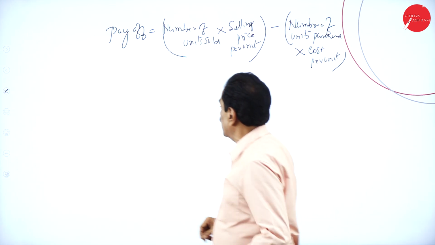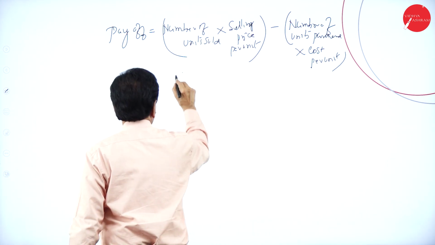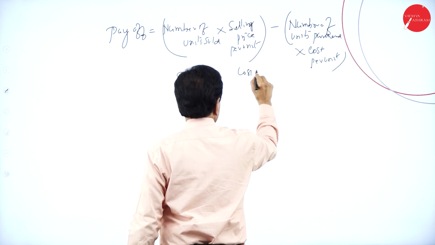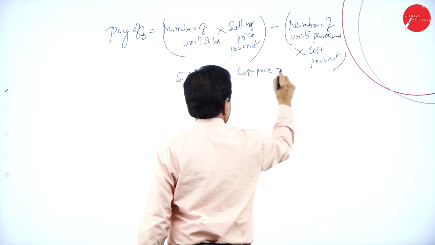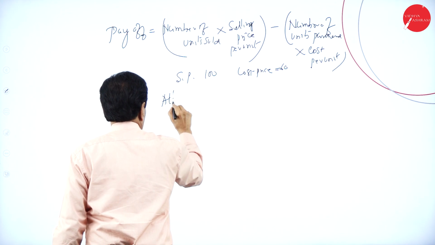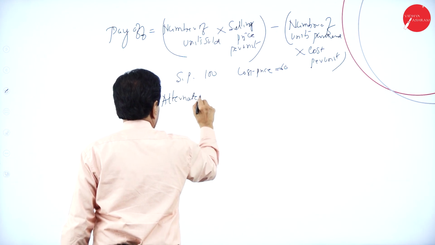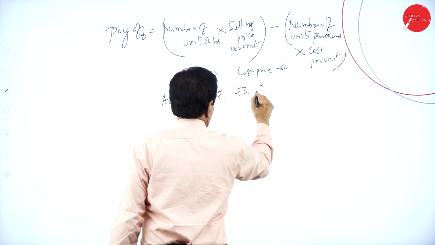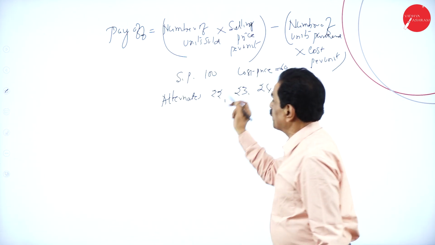They may say the article like this: your selling price is 100, cost price is 60. The alternatives may be 22 kgs, 23 kgs, 24 kgs. How to apply this?